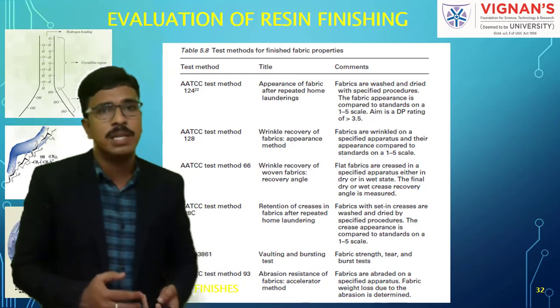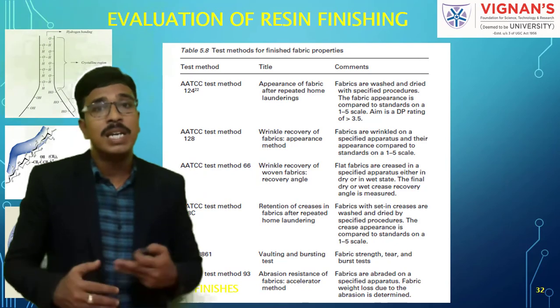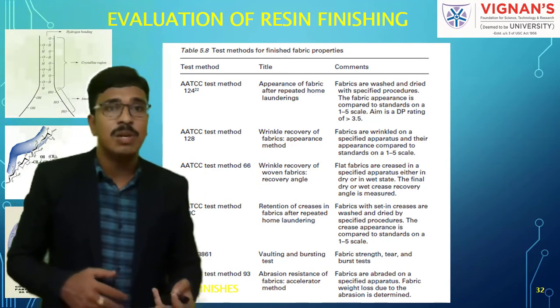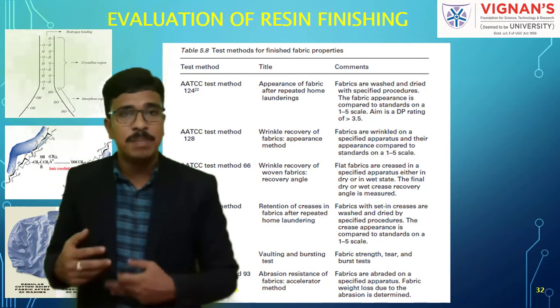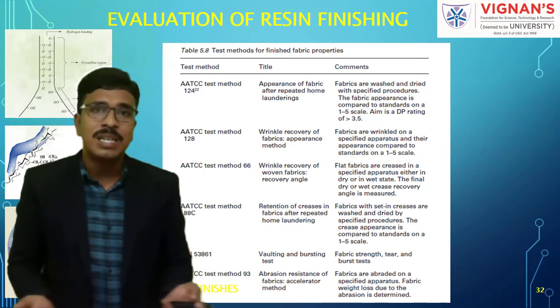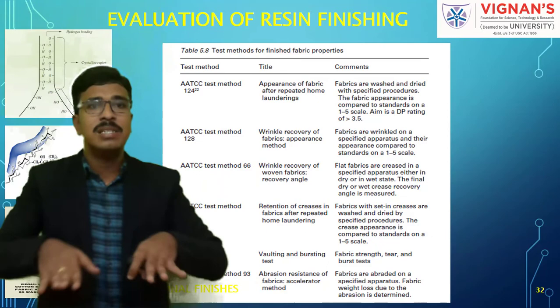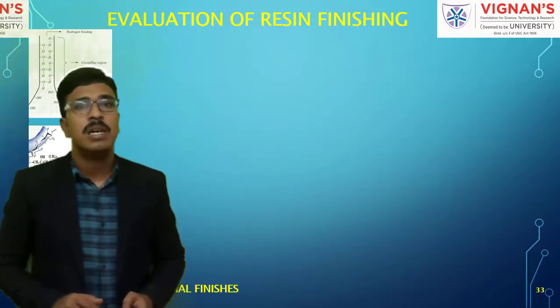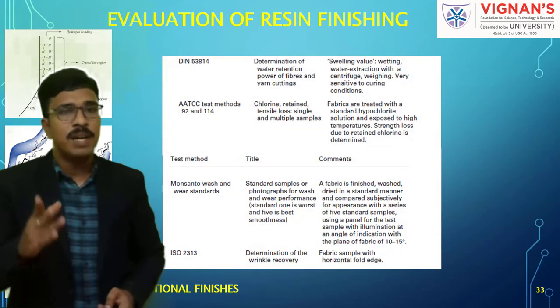That is only a visual assessment. The second one is wrinkle recovery of fabrics. After repeated washings, to what extent are the wrinkles recovering? Likewise, we have different test methods to evaluate the treated fabrics.